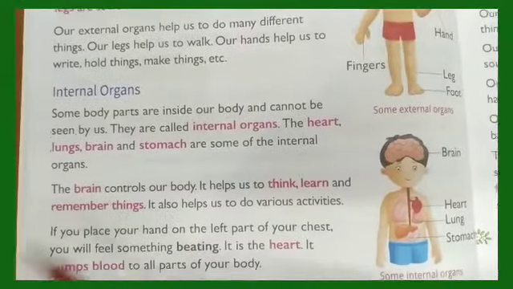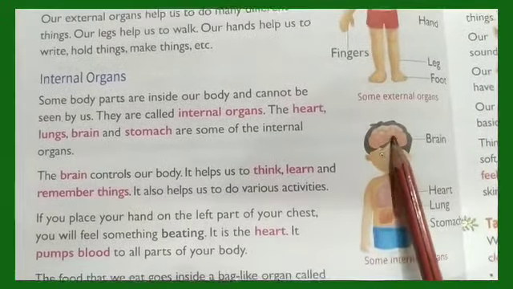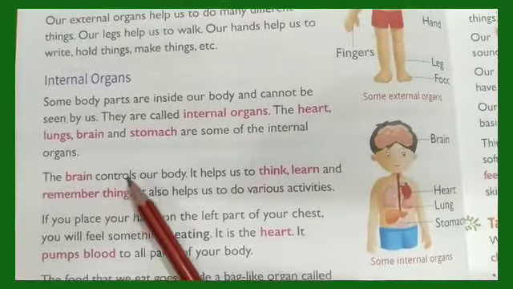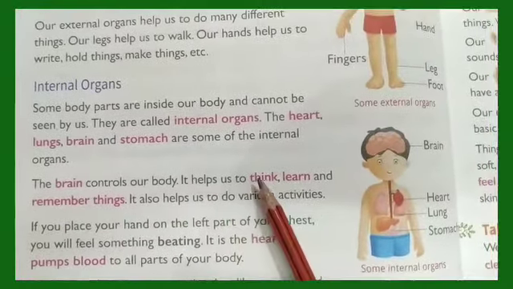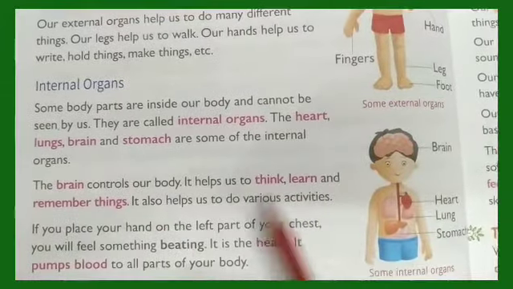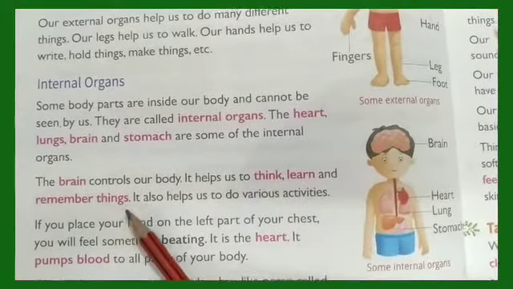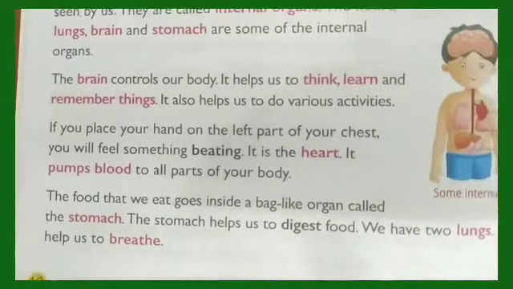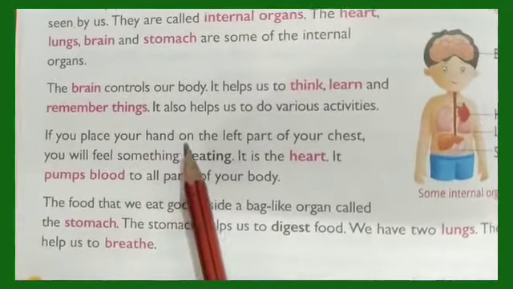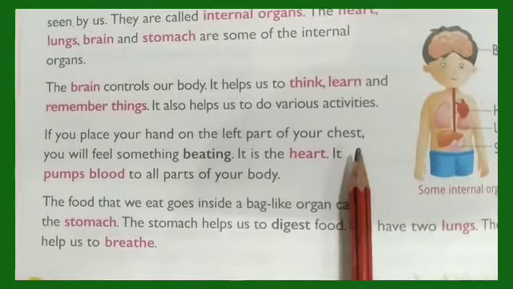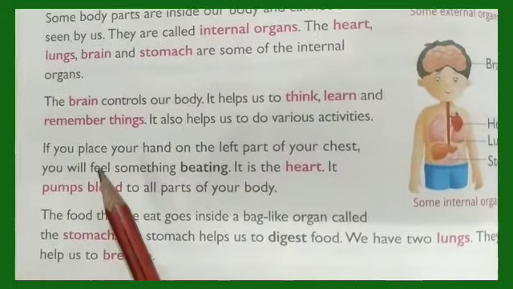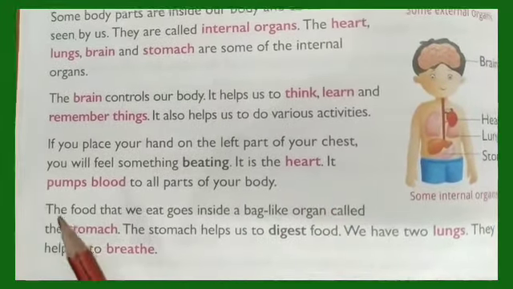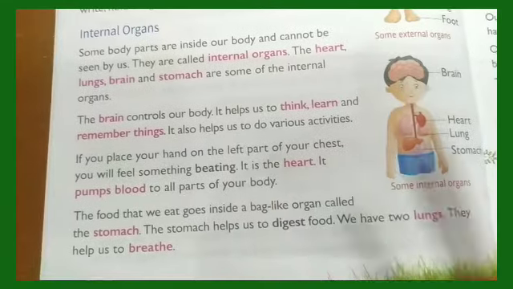Right? Brain. Where is your brain? Look here. Your brain is inside, which helps you to think. Right? The brain controls our body. It helps us to think, learn and remember things. It also helps us to do various activities. If you place your hand on the left part of your chest, you will feel something beating. It is the heart. It pumps blood to all parts of your body.